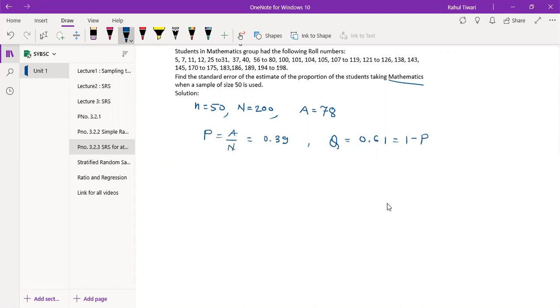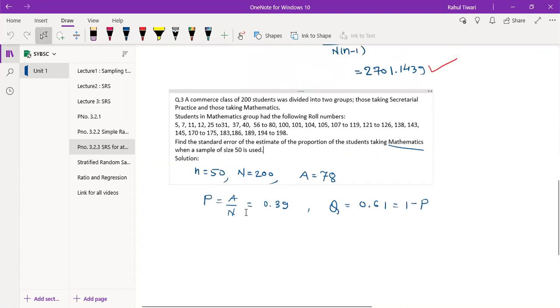Now, can anyone tell me why it is capital A, why not small a? Is it because of without replacement? No, a roll number cannot be replaced, each student has only one roll number. With replacement, without replacement is not being discussed here. Why is it capital A? Because capital A represents students taking mathematics. Because out of the population of 200, this many students have taken mathematics. Absolutely correct. So this is the proper answer.